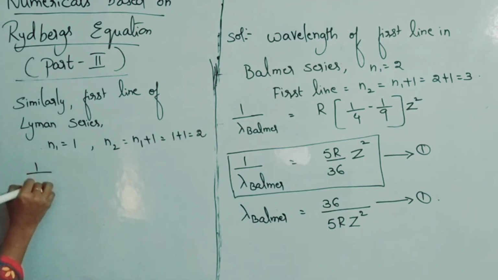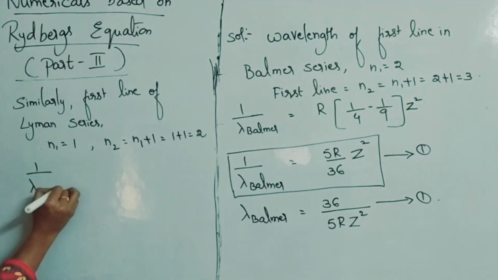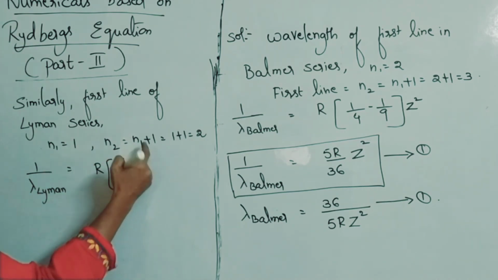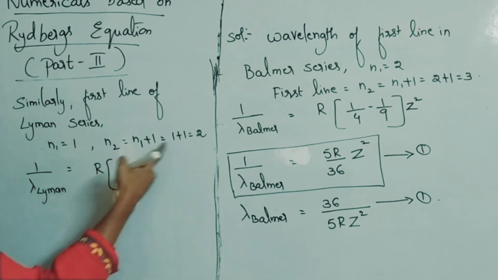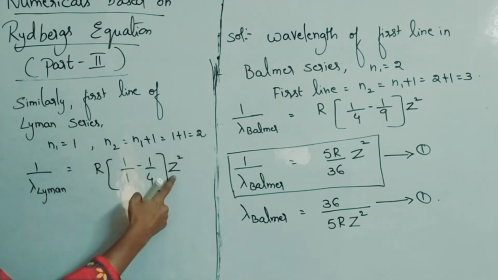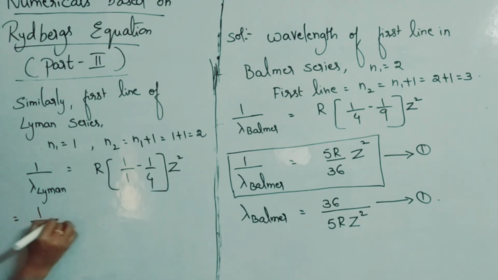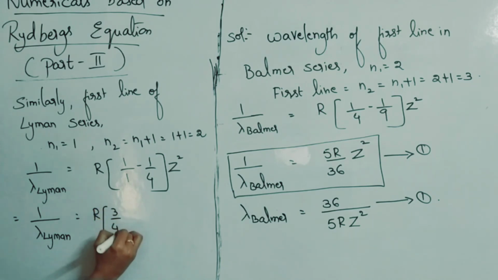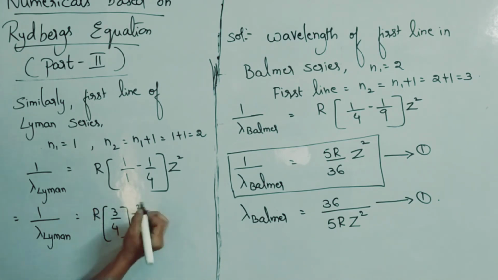So 1 by lambda Lyman is equal to what? R into 1 by 1 square, which means 1 only, minus 1 by 2 square, which means 1 by 4, into Z square. Don't forget to write this. This is the one which you have to find now. So 1 by lambda Lyman is equal to R into 1 minus 1 by 4, which is 3 by 4, into Z square.